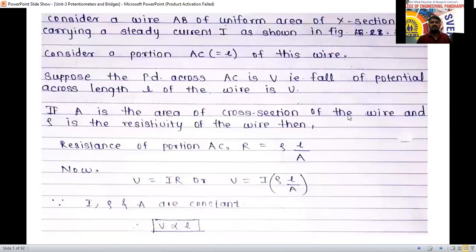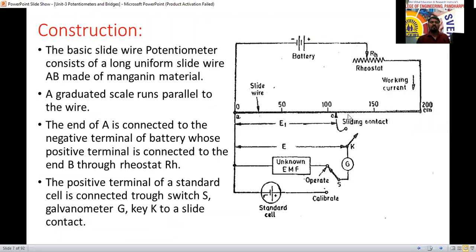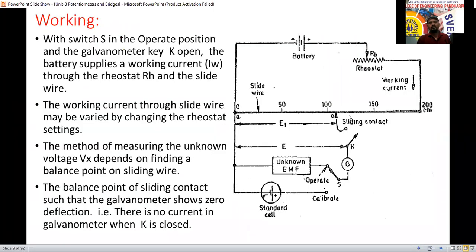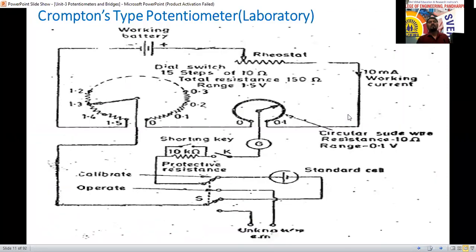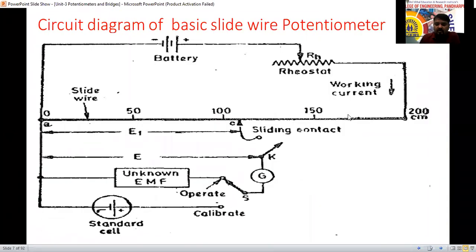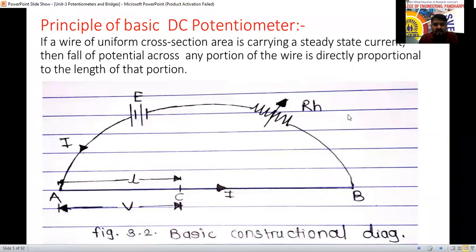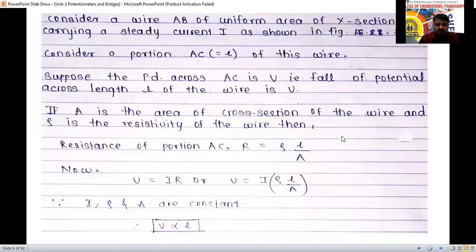The basic principle of DC potentiometer we have discussed, and next the circuit diagram of the basic slide wire potentiometer, its construction, working, and then we will go for the Crompton type potentiometer. If you have any doubts, you can ask me. In this diagram, the diagram looks different, but I have drawn the equivalent circuit diagram and shown you with examples. Any doubts?